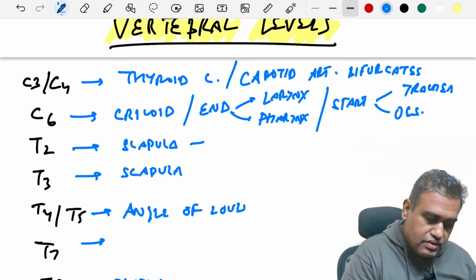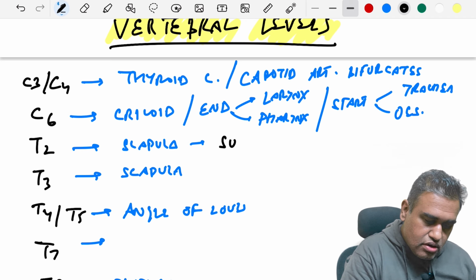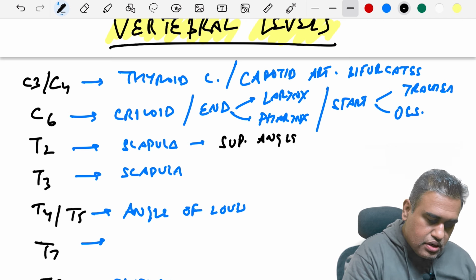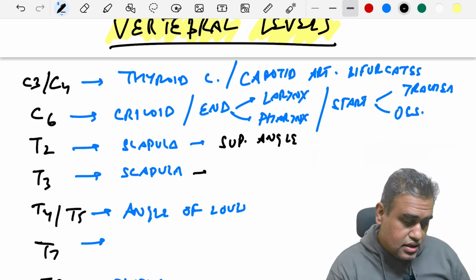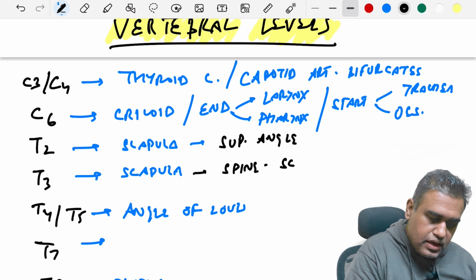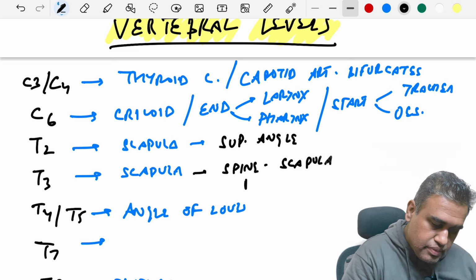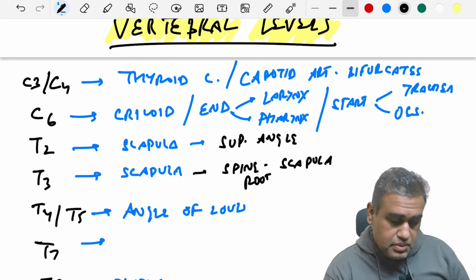Then if you come to the T2 level, there is a very important structure related to the scapula, which is the superior angle of the scapula. And just below it, at the T3 level, we have the spine of the scapula, or to be more precise, the root of the spine. Remember these two things.